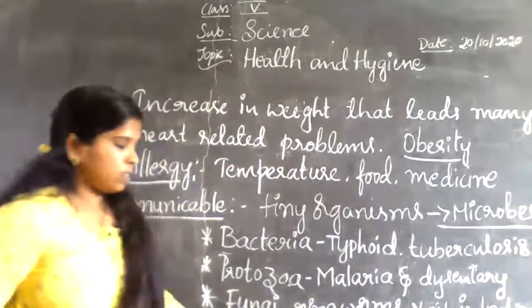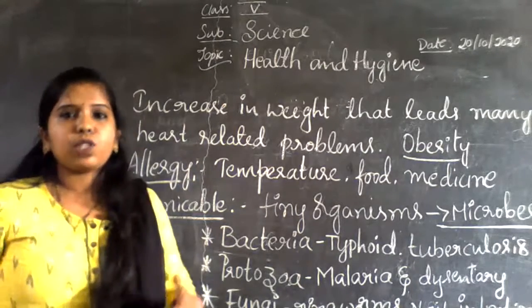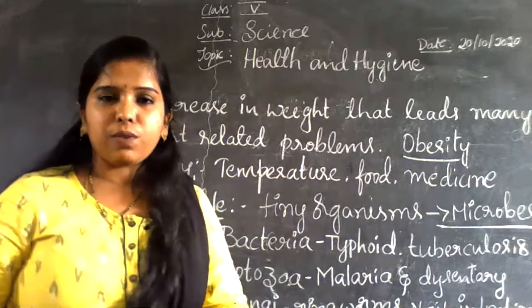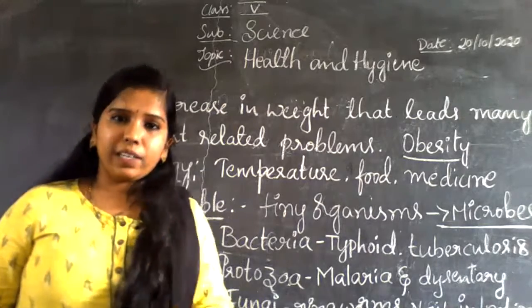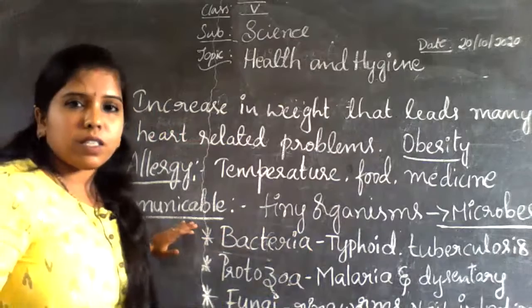Nowadays we are facing the biggest virus, COVID-19, right? That COVID-19 also comes under the communicable diseases.